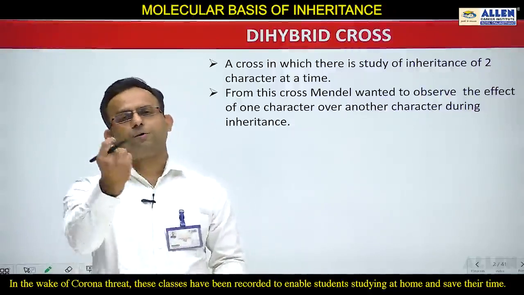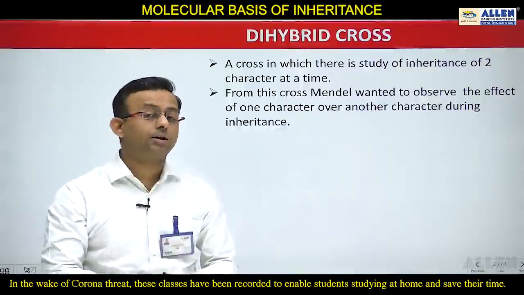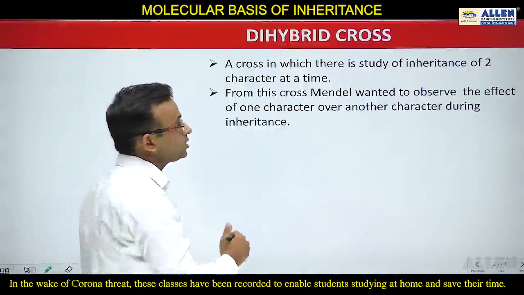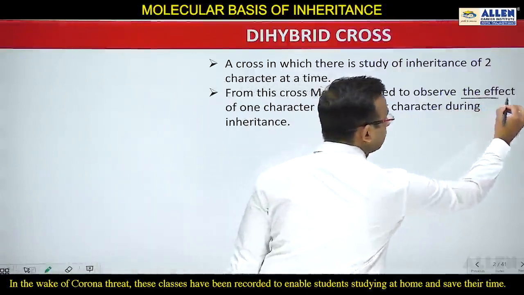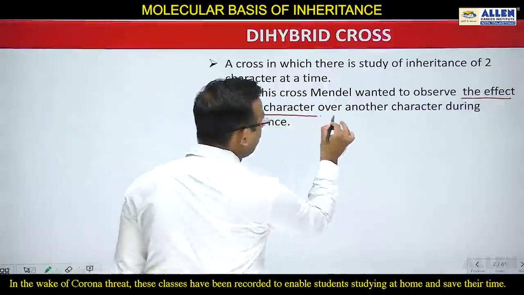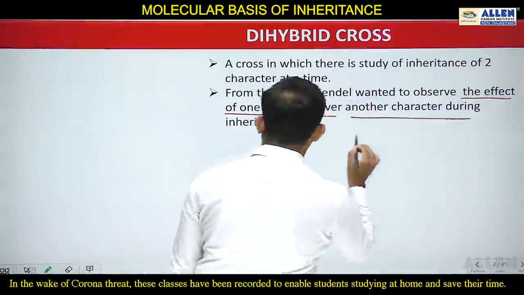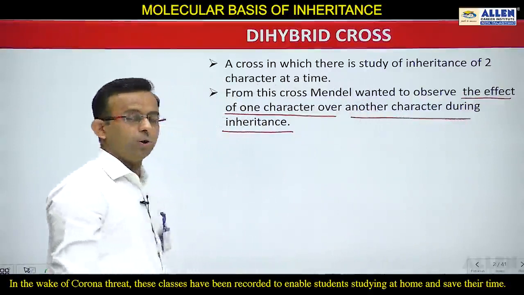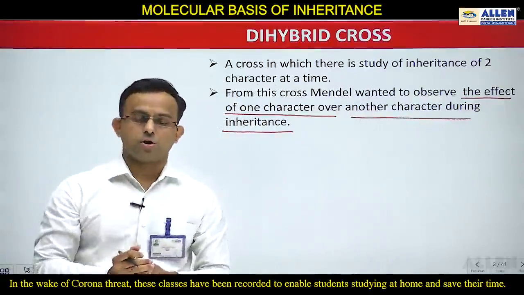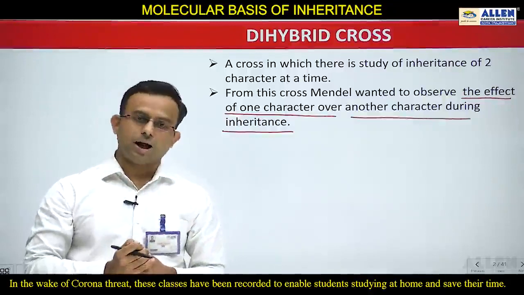And why did Mendel conduct dihybrid cross? Because Mendel wanted to observe the effect of one character over another character during inheritance. Due to this reason, Mendel conducted a few dihybrid crosses. So let's start the dihybrid cross.